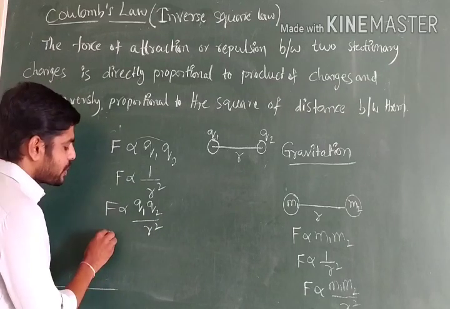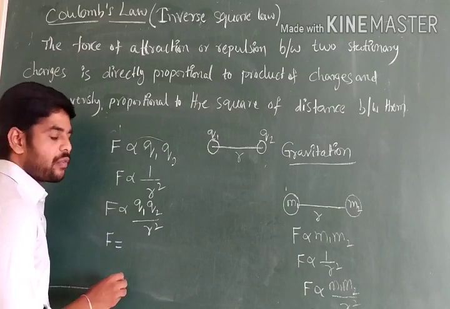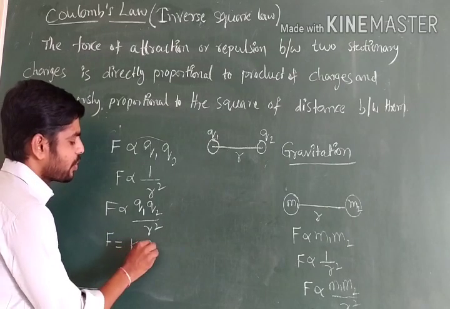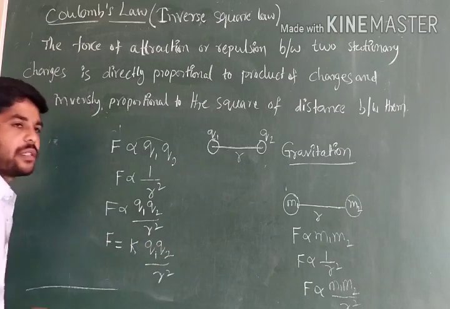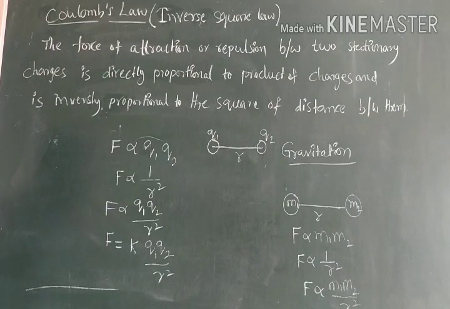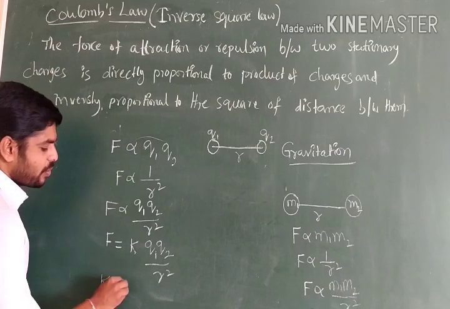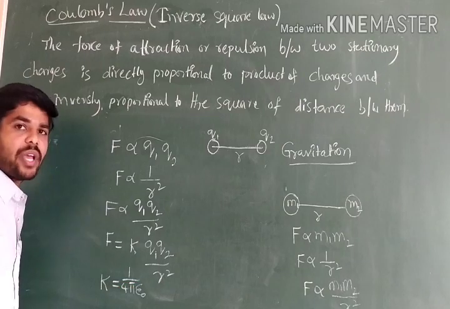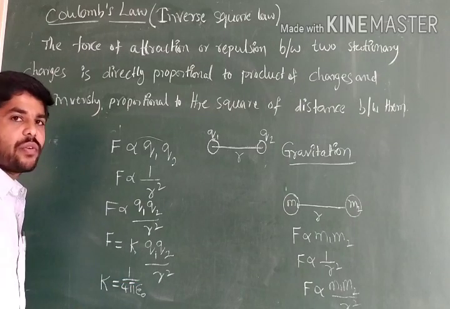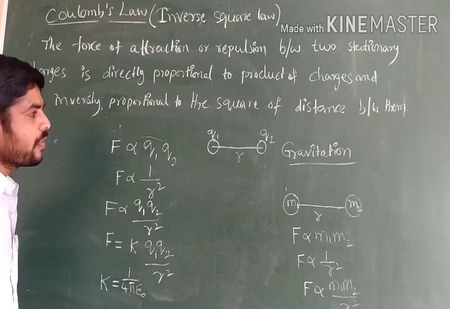If you remove the proportionality sign, we have to write a constant: F equals K into Q1 Q2 by R square. Here K is a proportionality constant, defined as K equals 1 by 4 pi epsilon naught. This is the value for K, and we have to remember this. What is epsilon naught? We will discuss it.